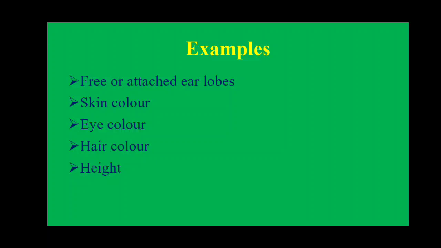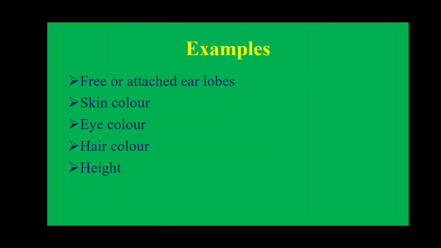Hair color, same thing. If your father has black hair, their offspring may have black hair. These all are said to be inherited characters, meaning these characters can pass from parent to the offspring. Same like height. If your father or mother is 6 feet tall, there is a high possibility that you are 6 feet tall. You will not have 3 to 4 feet height. You may have an average of 6 feet height.